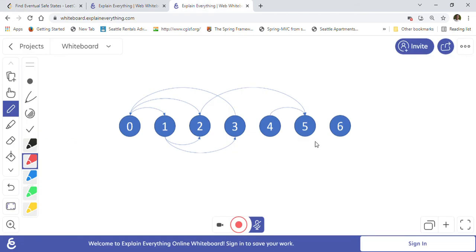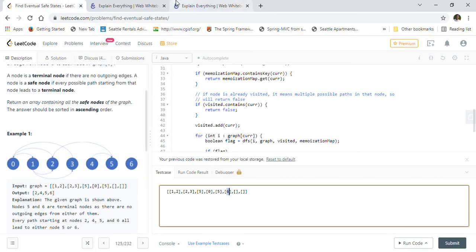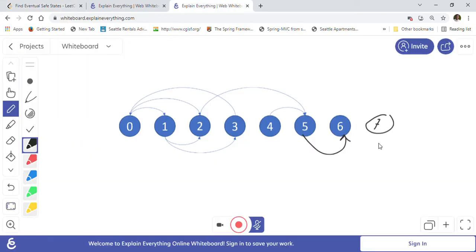Let me just draw this. So 5 is going to 6 now, and there is another node 7 here, right? And 7 is a terminal node, so it's not going anywhere. And 8 is also there, right? 6, then 7, and then 8. So 8 is also a terminal node.